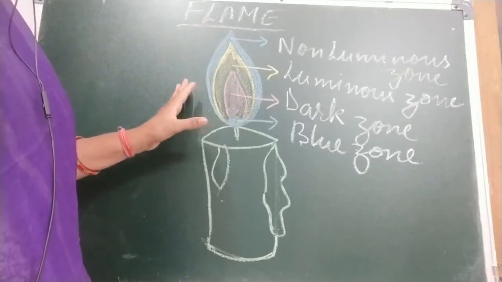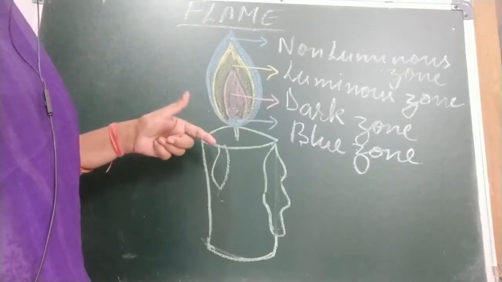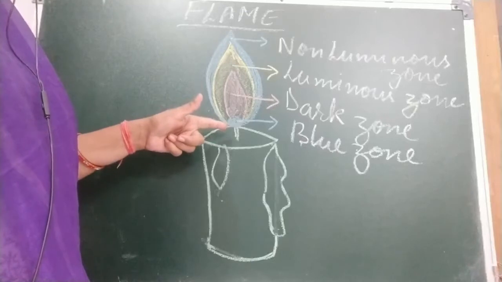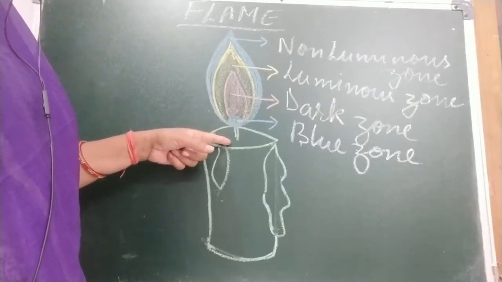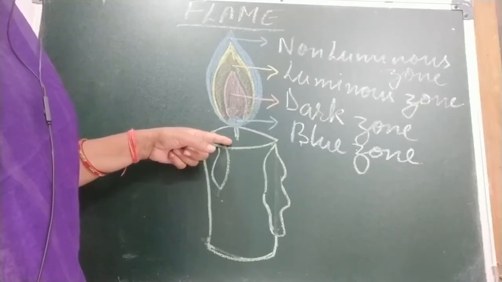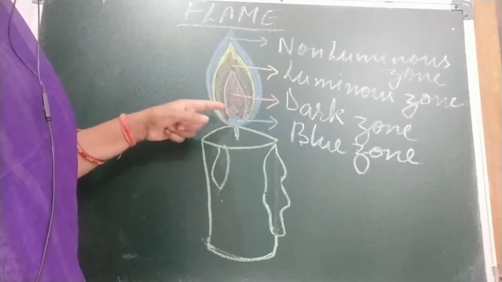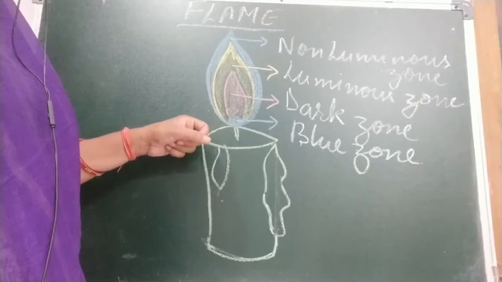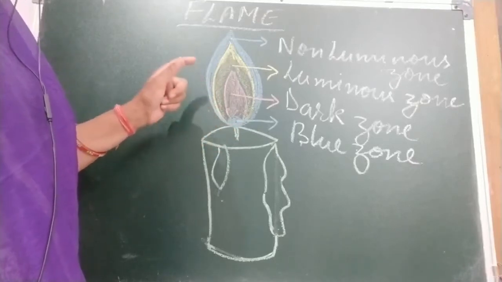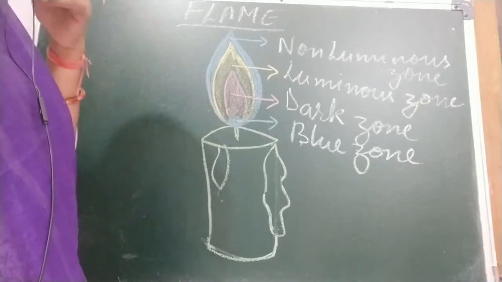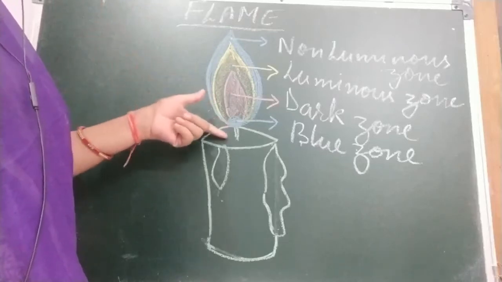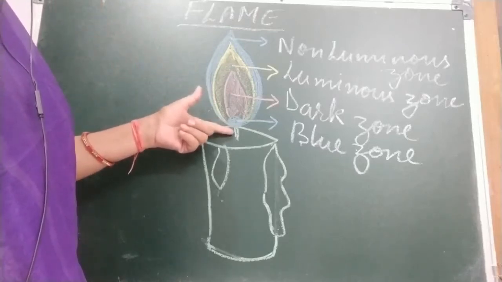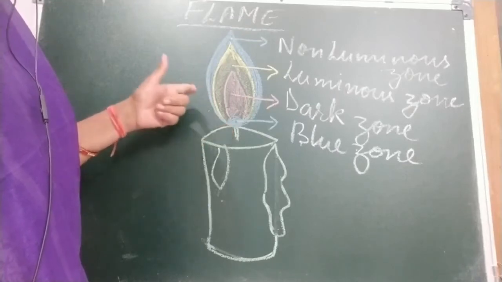Now, one thing comes to our mind: why does the wick not burn? This is because when the wax vaporizes, it takes heat from the wick and cools it. This is similar to the reason why the paper cup in activity 3 that I told you about does not burn. The same way, the wick cools down and does not burn.